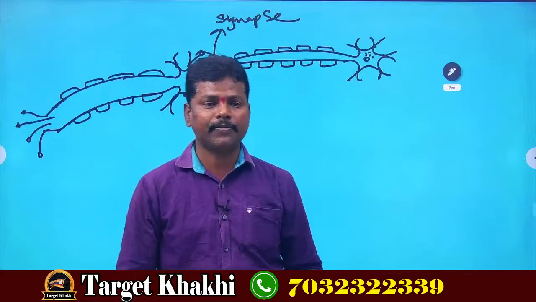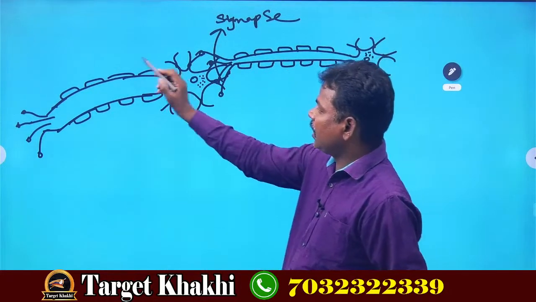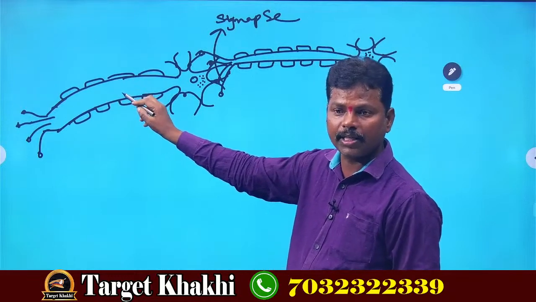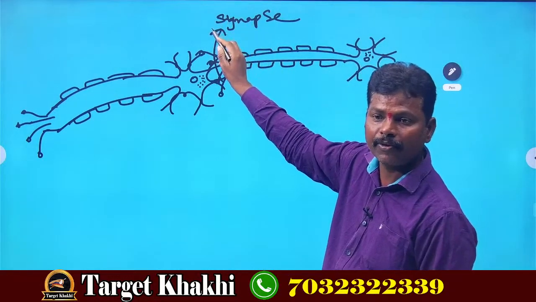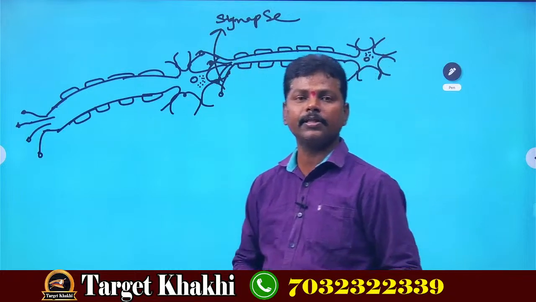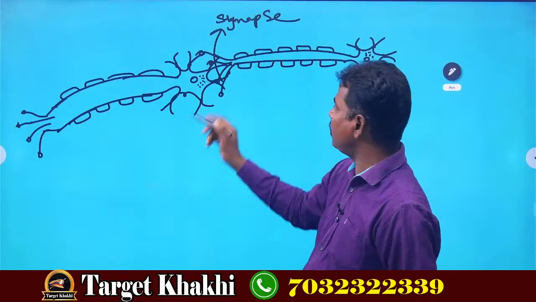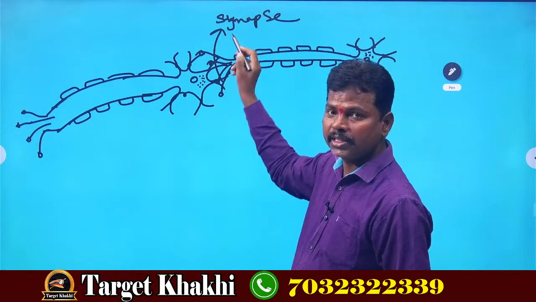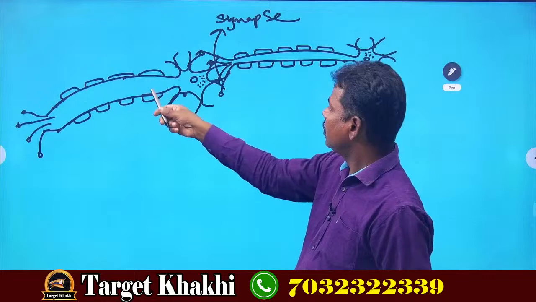So now synapse we can define easily. The information which is present in one nerve cell can be passed to another nerve cell only with the help of synapse. So what is synapse? Synapse is the functional gap between two neurons.